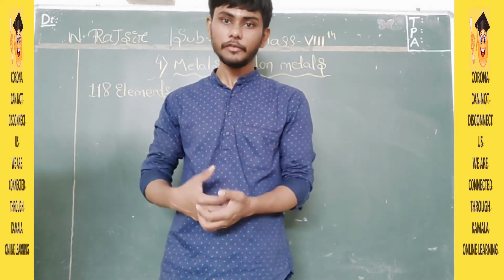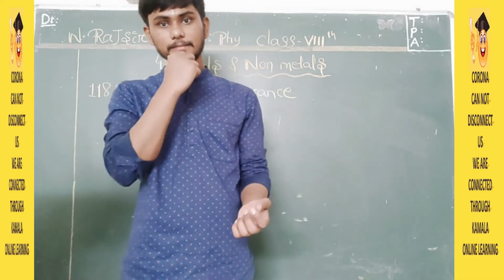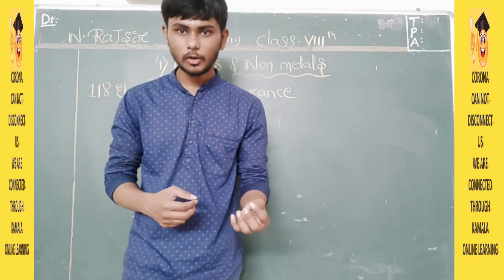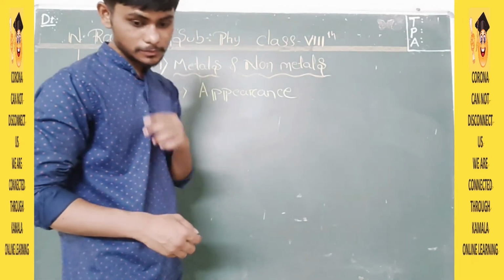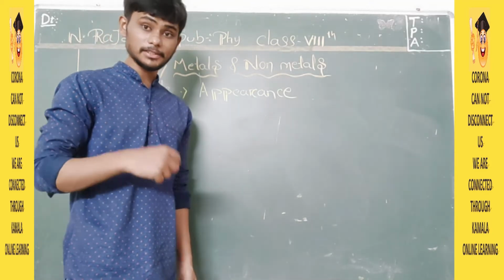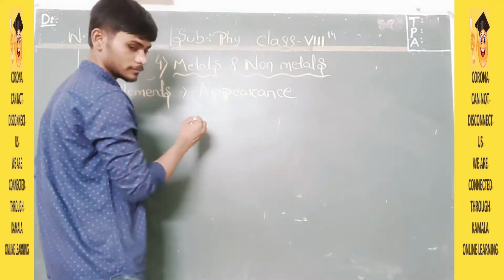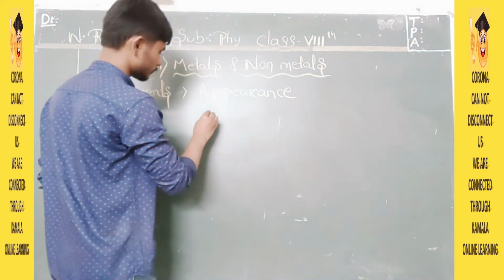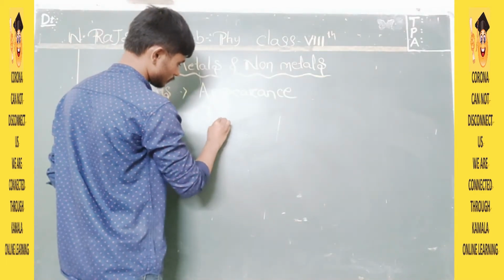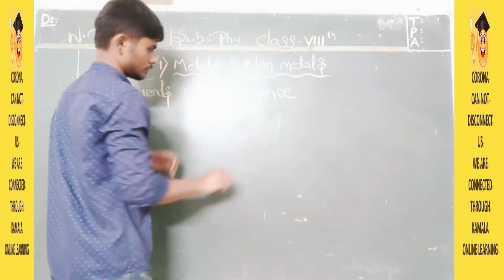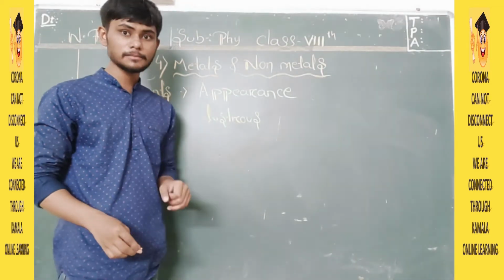No, it is not the definition, but simply you can take it that non-metals usually do not have the shiny property called lustrousness. The objects that reflect in the presence of light are called lustrous. What do you mean by lustrous?